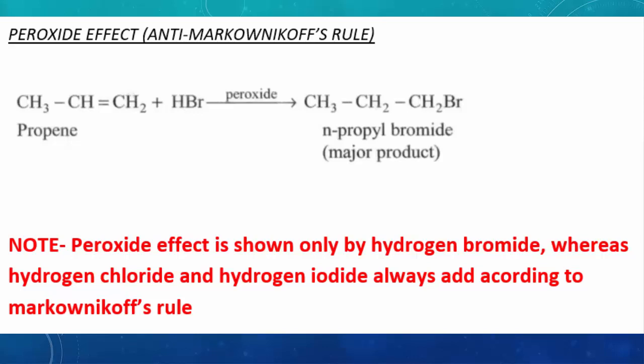HBr gives Br free radical and HI gives iodine free radical, but iodine free radicals add together to give iodine, I2, and reaction is again not possible. So the only reagent available over here is HBr, which gives Br free radical and adds to propene according to anti-Markovnikov's rule. So the correct option over here is B.